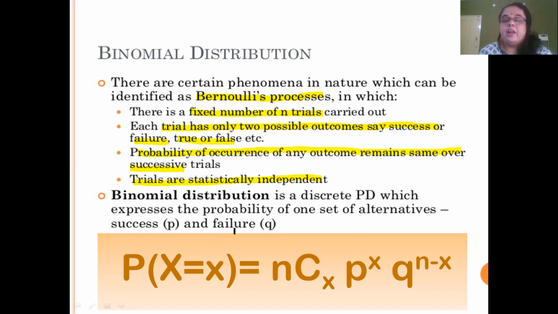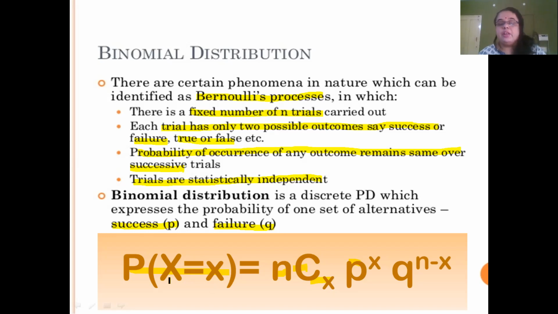Binomial distribution is a discrete probability distribution which expresses the probability of one set of alternatives, success P and failure Q, and is given by the formula P of x is equal to nCx, p to the power of x and q to the power of n minus x.